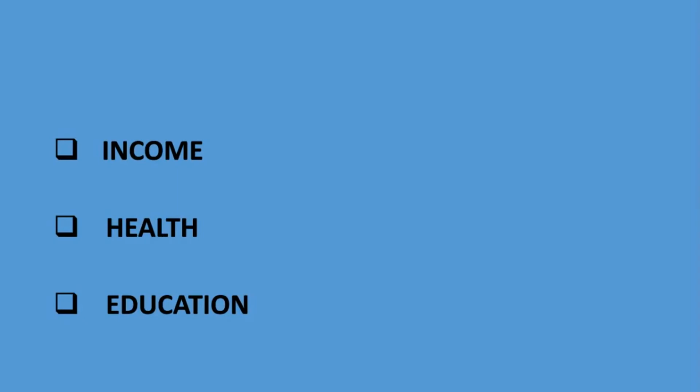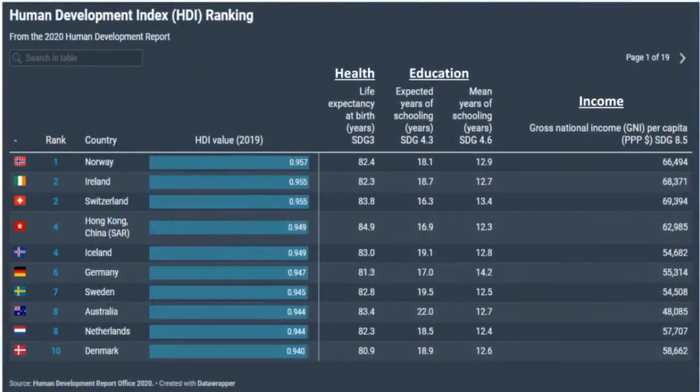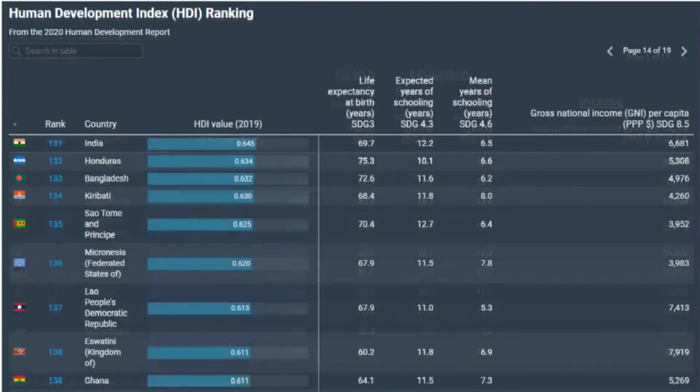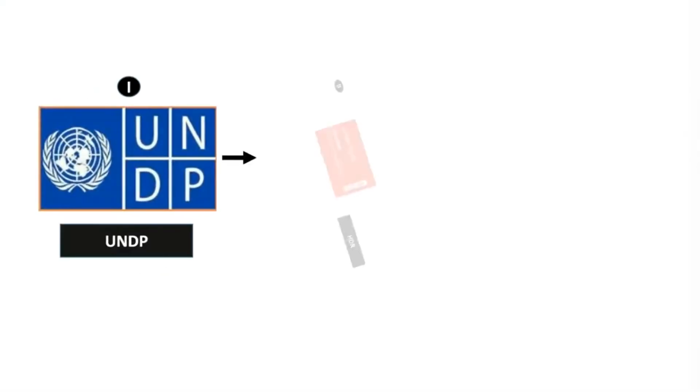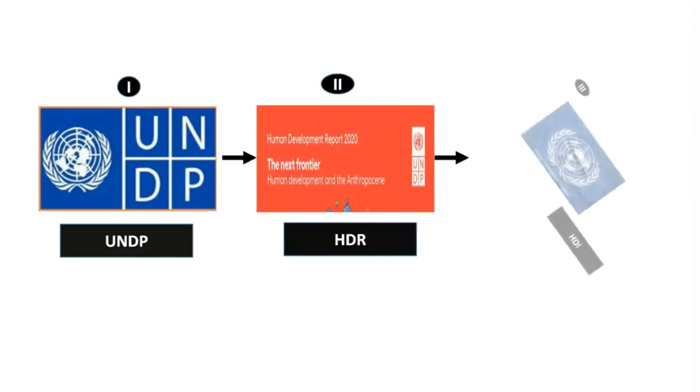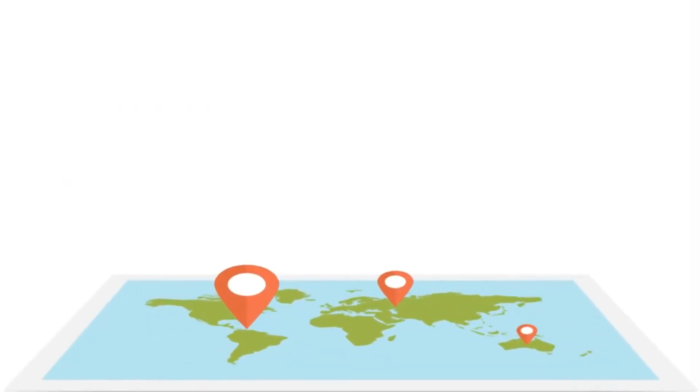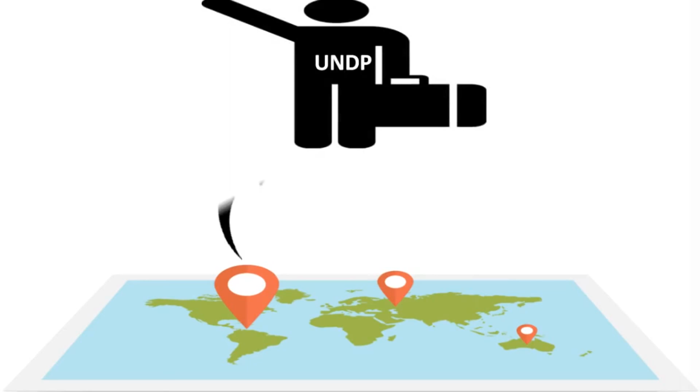Through the second and third sessions, I hope all of you have understood that income, health, and education are the 3 indexes of development. But do you know that we have arranged and given ranks to countries based on these 3 indexes? And do you know India's rank here? Moreover, can you say which agency is involved in these activities and how they are doing this? All this we will explain in the coming fourth session.